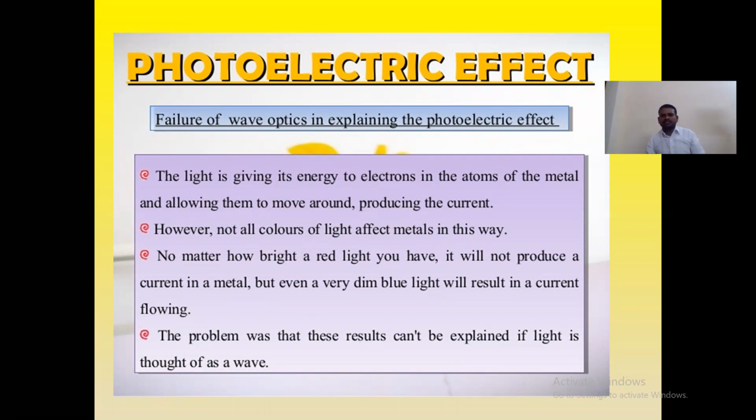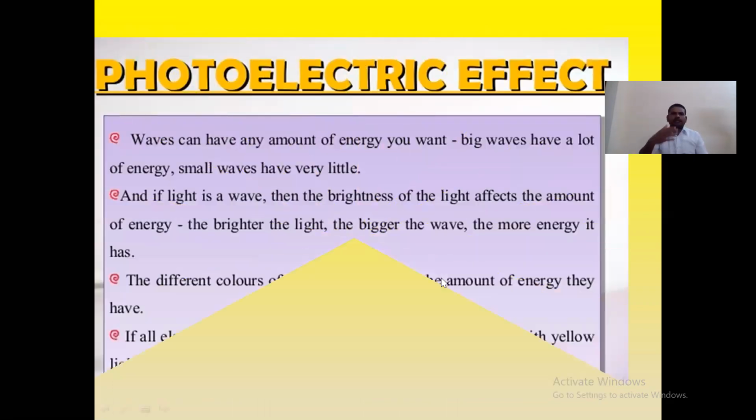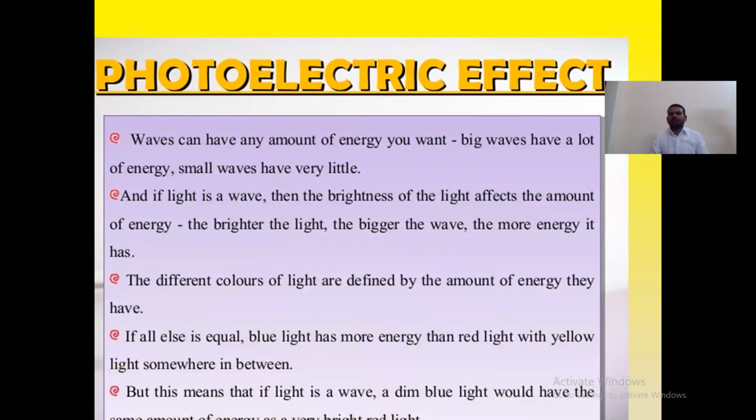The problem was that these results cannot be explained if light is a wave. Waves can have any amount of energy you want. Big waves have a lot of energy, small waves have very little energy. And if light is a wave, then the brightness of the light affects the amount of energy. The brighter the light, the bigger the wave and the more energy it has.